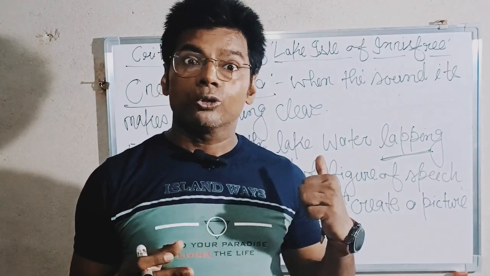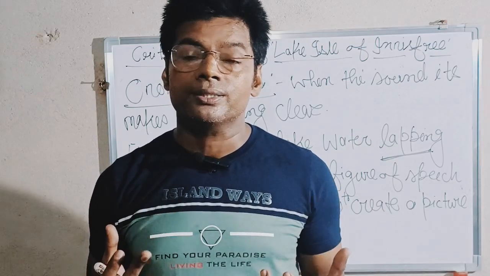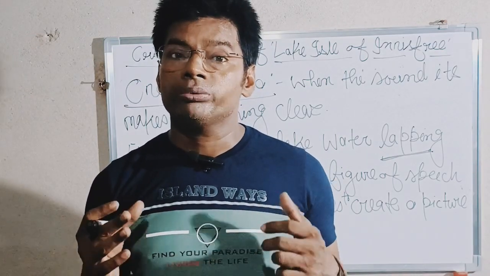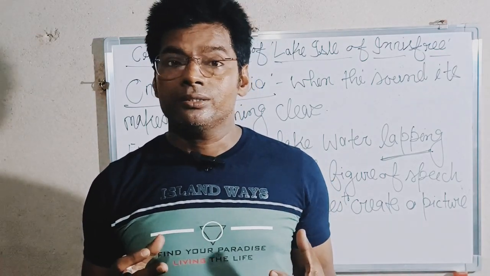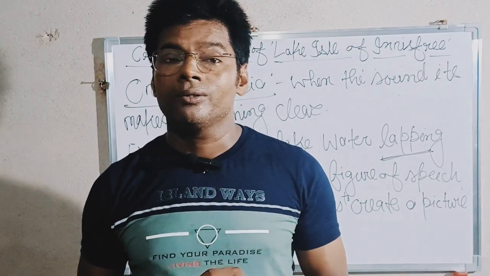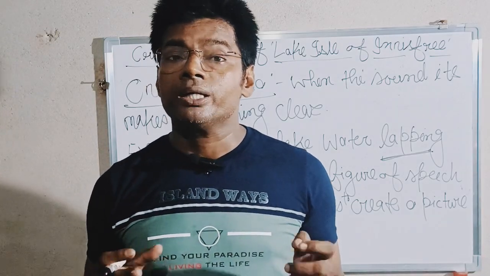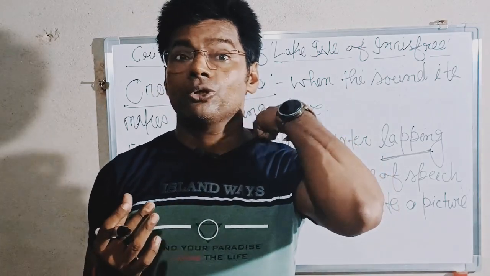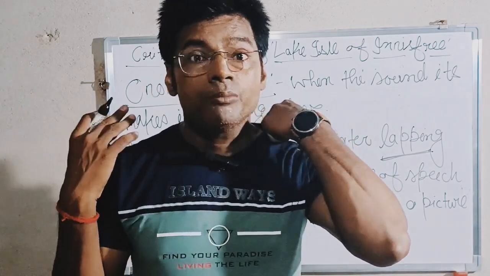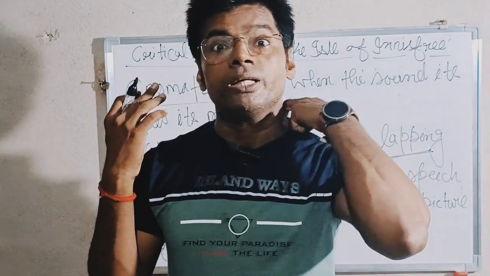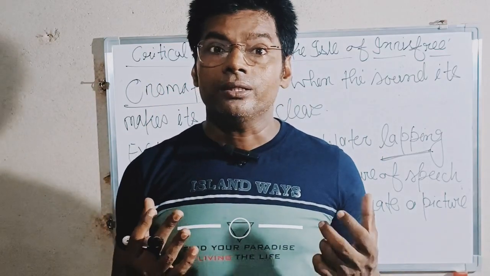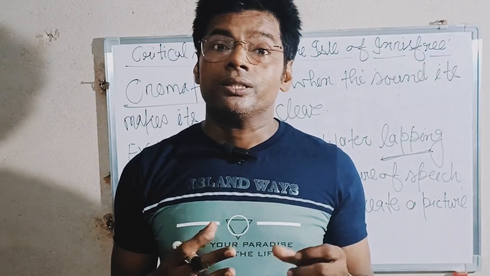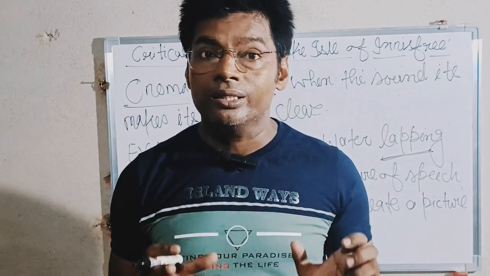Like if I say onomatopoeia is used, it means he has made use of hear imagery. Hear imagery means the sound. The sound is associated with the hear imagery.